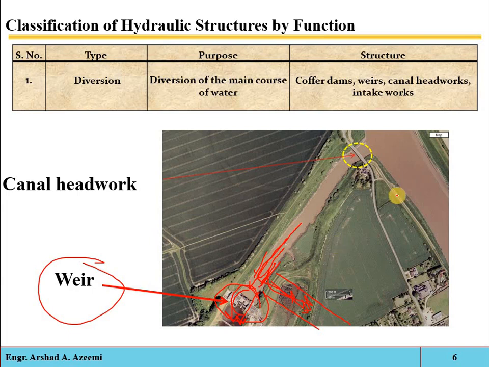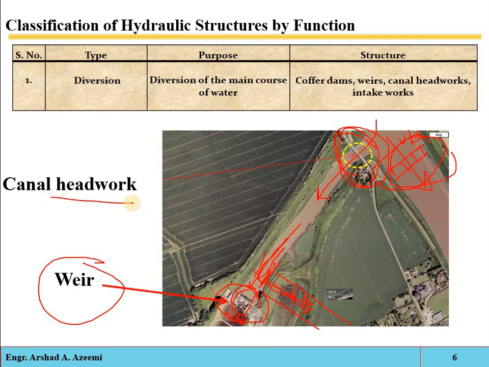Similarly, here you can also see that, if that is a natural river, here you can construct a barrier, here you can construct a weir. Due to this construction of barrier, the water level at this upstream side will be raised and it will be diverted into this irrigation canal. Then it will be considered as a diversion structure, and here we will have to install another structure called the canal headwork structure.